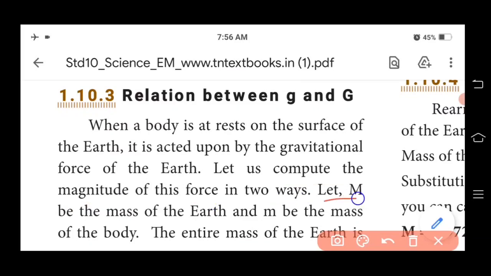Let capital M be the mass of the earth and small m be the mass of the body. So here we are going to consider two masses. One is the mass of the earth and another one is the mass of the object. Capital M is considered as the mass of the earth and small m is considered as the mass of the body.